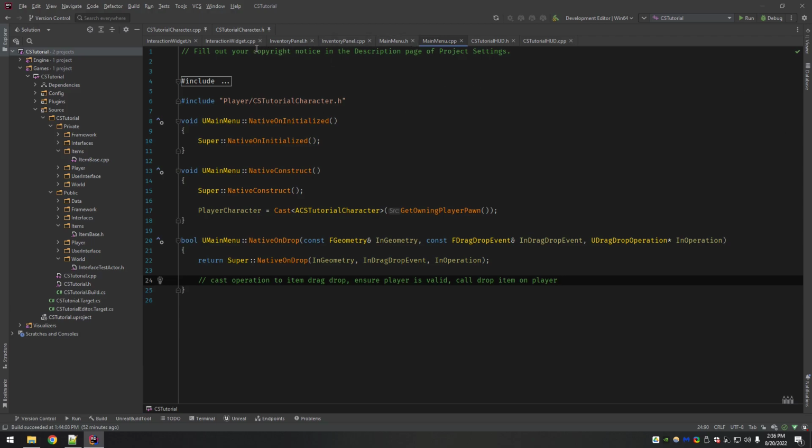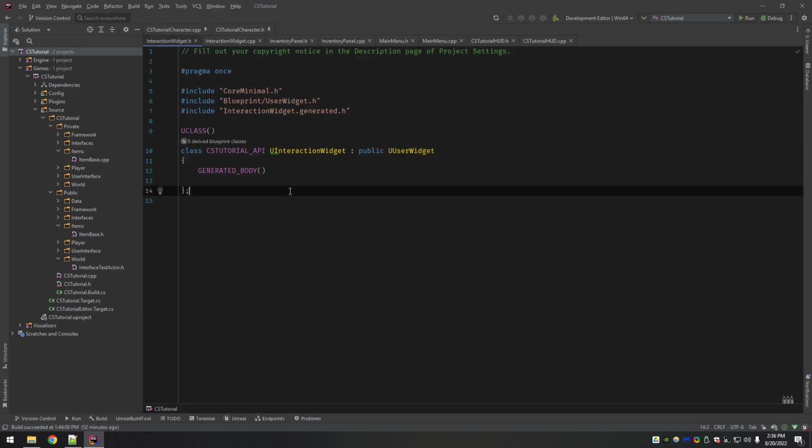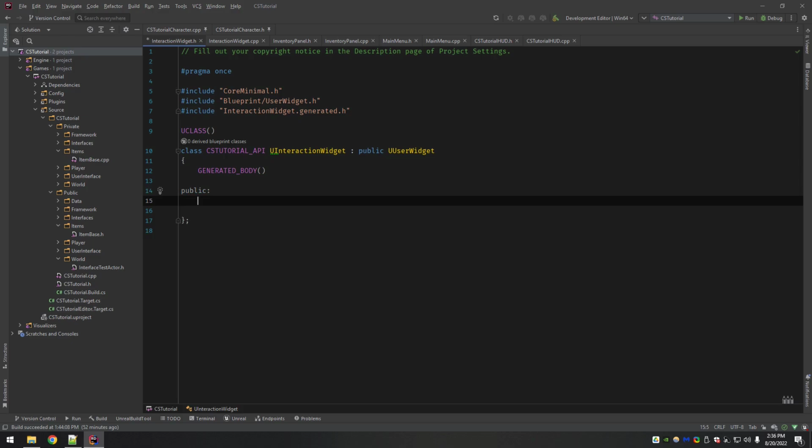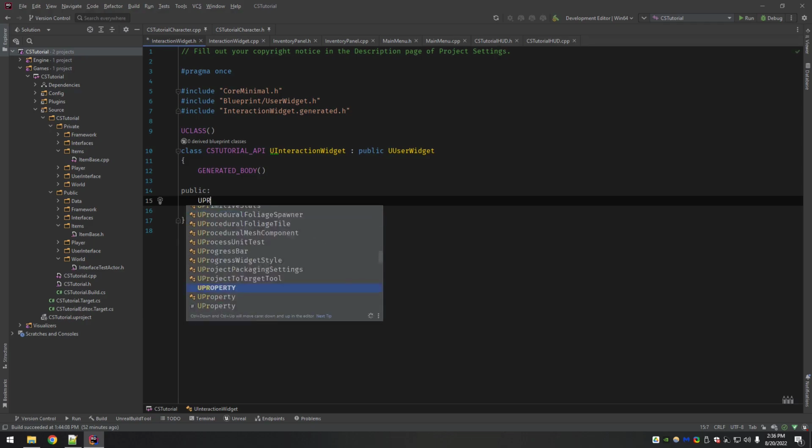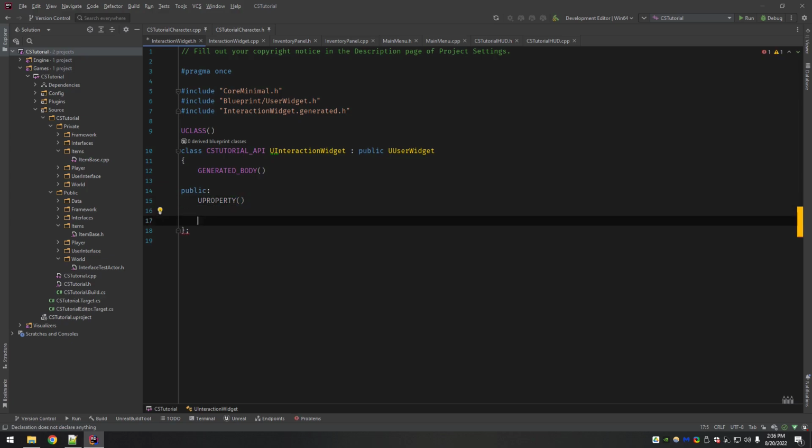Okay, now to the interaction widget. For the interaction widget, it's very simple for now. I haven't built up a lot of crazy stuff into it. You could obviously do whatever you want. For me, it is purely text right now. It's just a little background and then a couple pieces of text. So with that, I do want to get another player reference. So I'm going to say UProperty, visible anywhere.